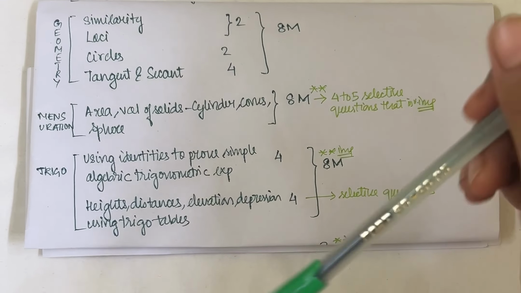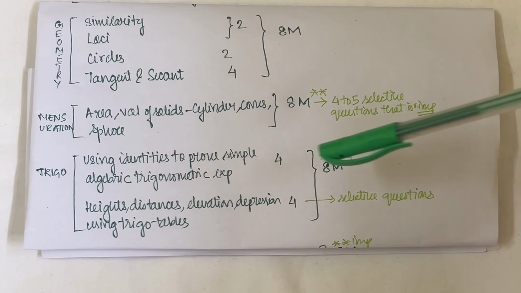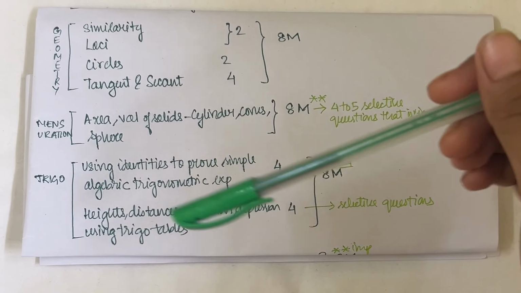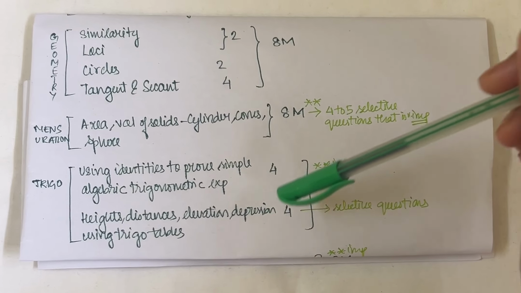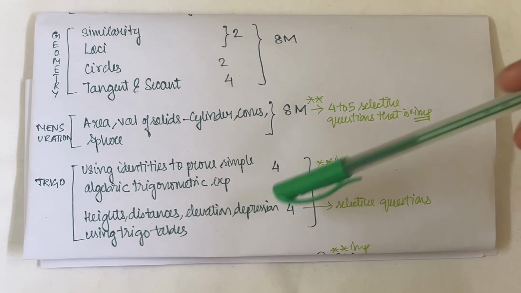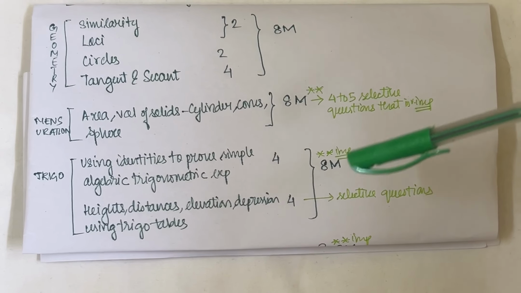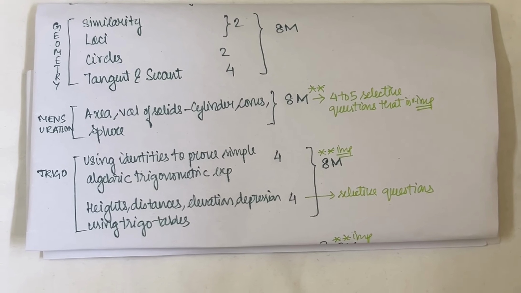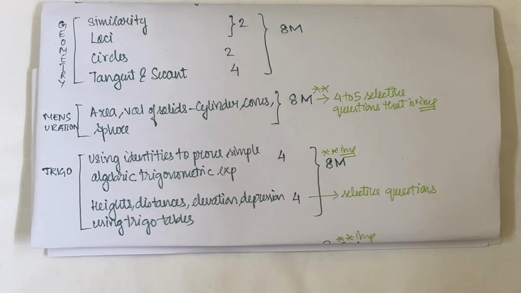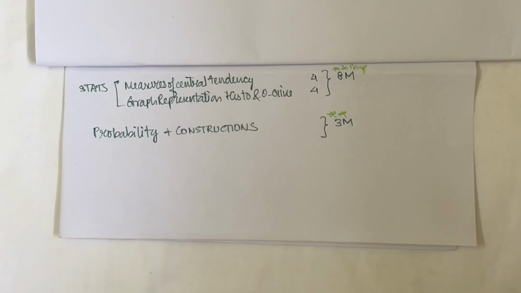Now for trigonometry, using identities to prove simple algebraic trigonometric expressions is 4 marks, and heights and distances, elevation and depression, is 4. It also has 8 marks, and the second part, heights and distances, has selective questions. These selective questions will be done in the next class, and these are the most important chapters.